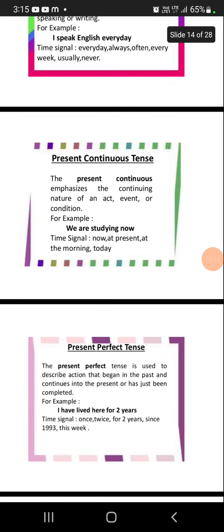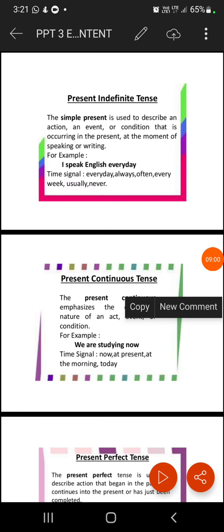And present perfect tense is used to describe an action that began in the past and continues into the present or has just been completed. For example, I have lived here for 2 years. I have worked here for 3 years. I am doing it for 20 years. So these kinds of sentences always, whether it is present or past or future, everything comes under the time frame.